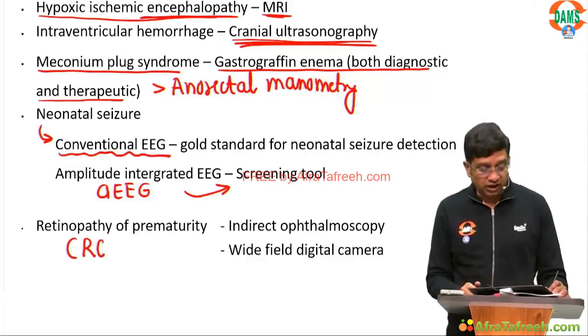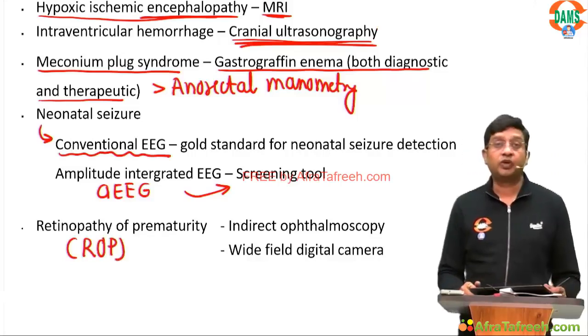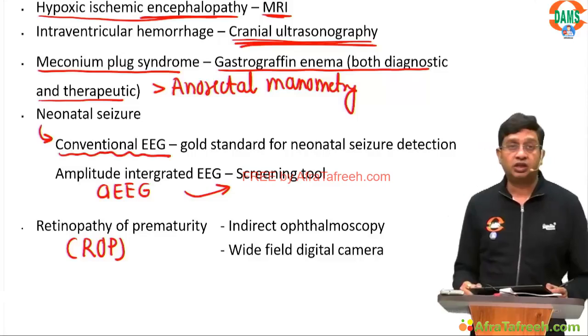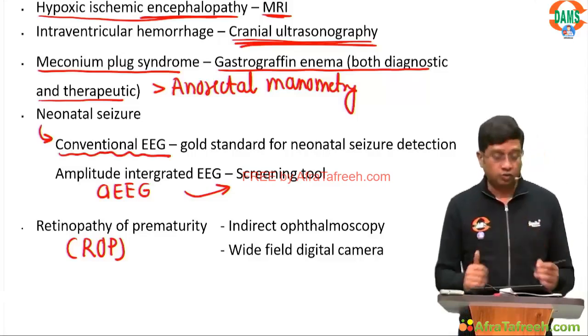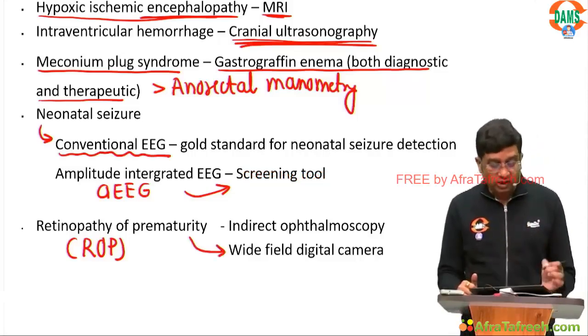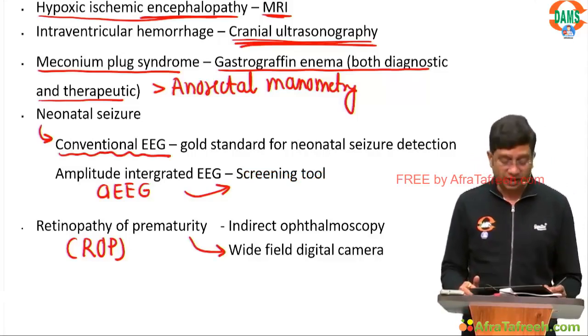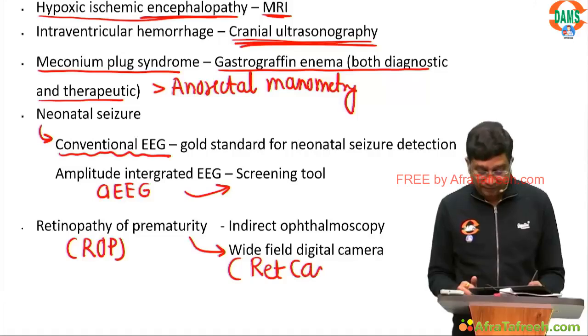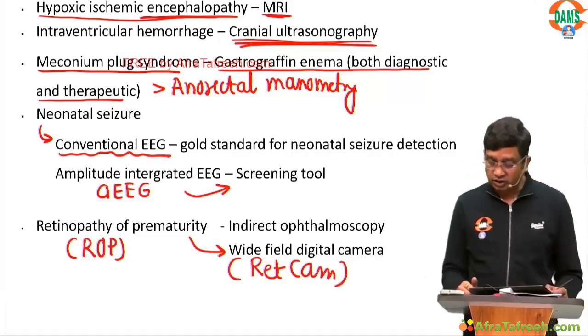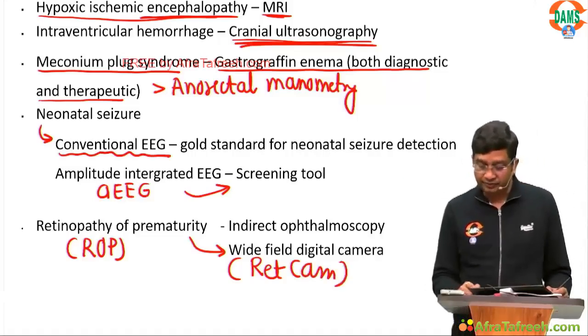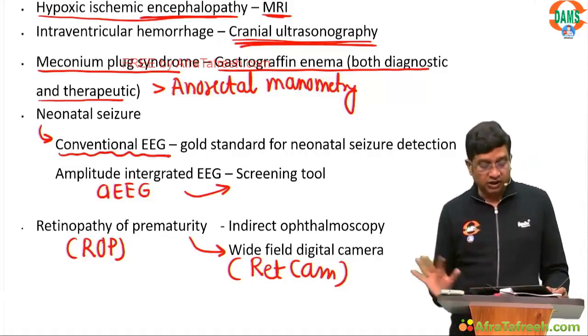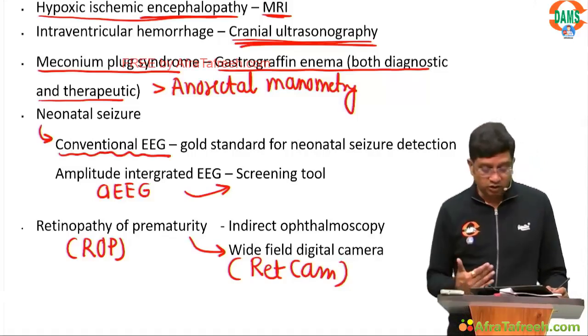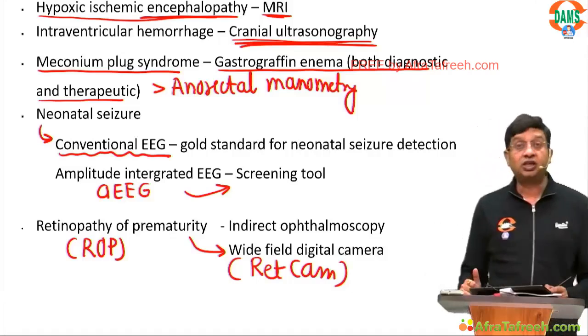ROP, retinopathy of prematurity: what is the investigation of choice? Nowadays, you go for a wide field digital camera, also called the RetCam. Indirect ophthalmoscopy was previously used; now we are using the RetCam.